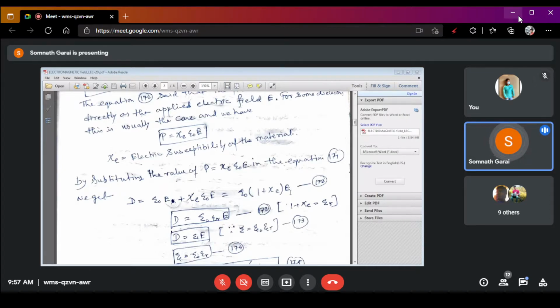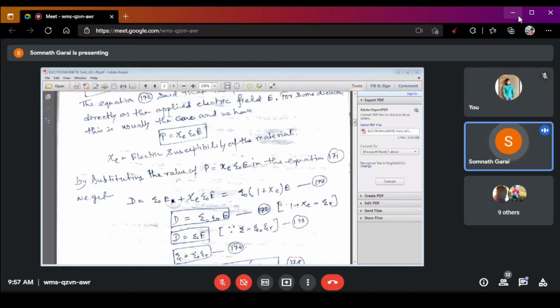Epsilon naught is the permittivity of free space, and epsilon R is denoted as the relative permittivity of the medium.